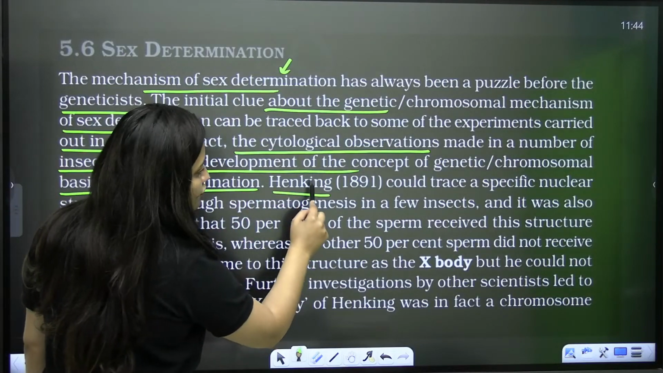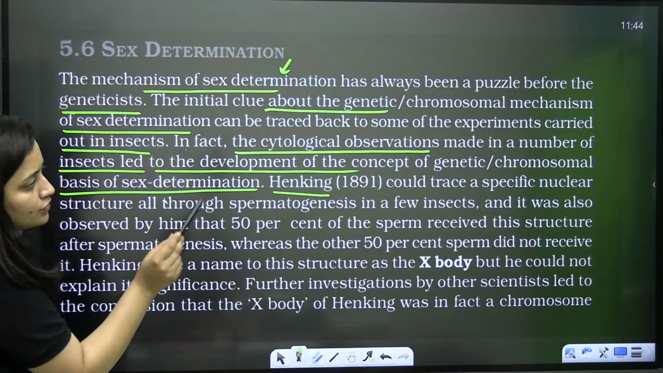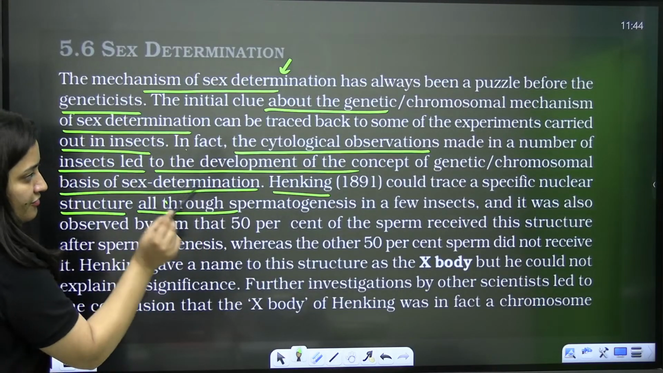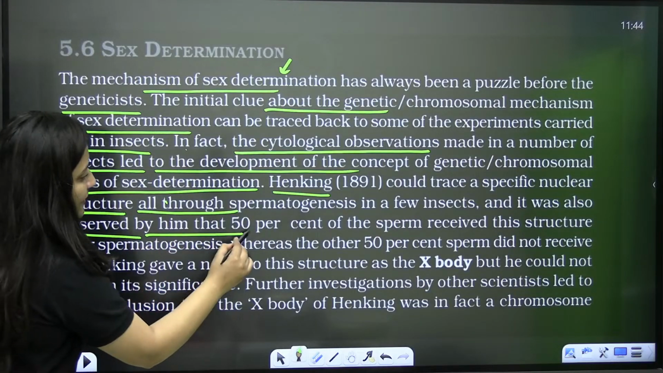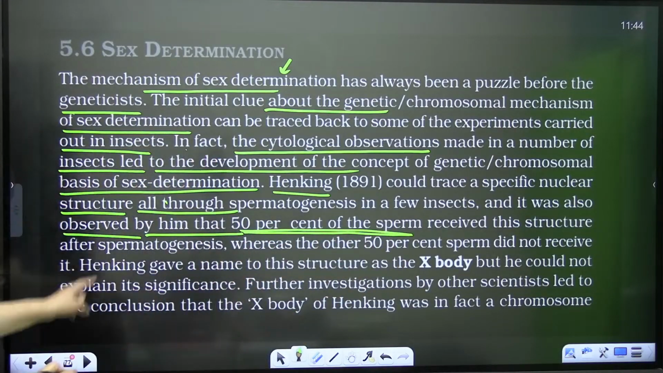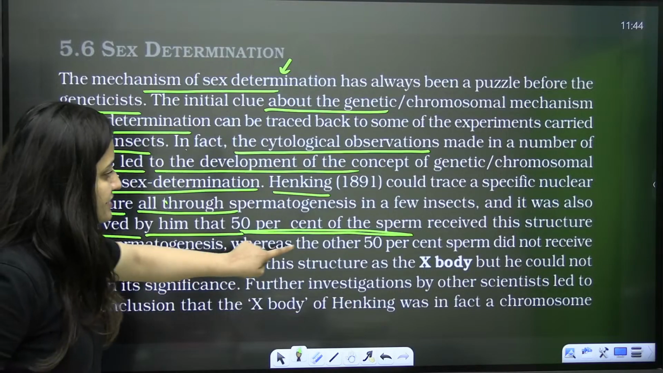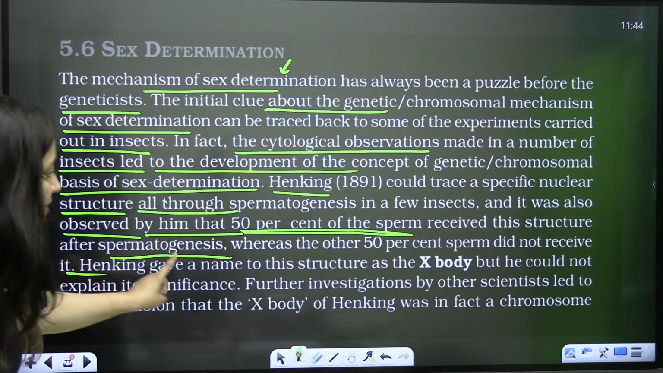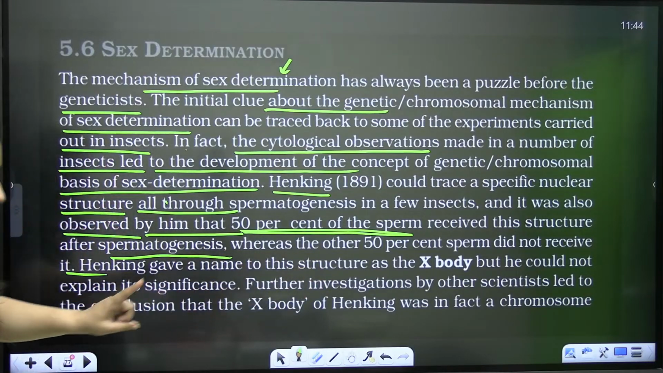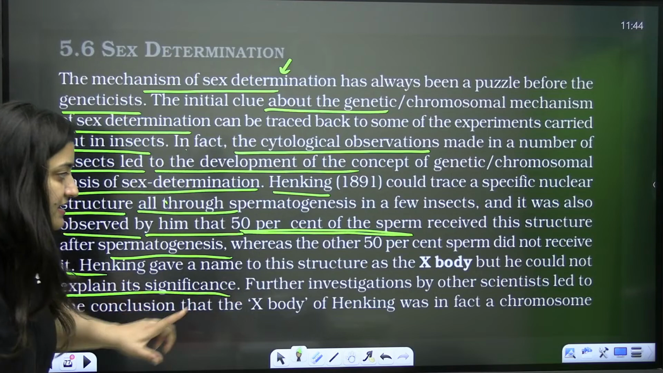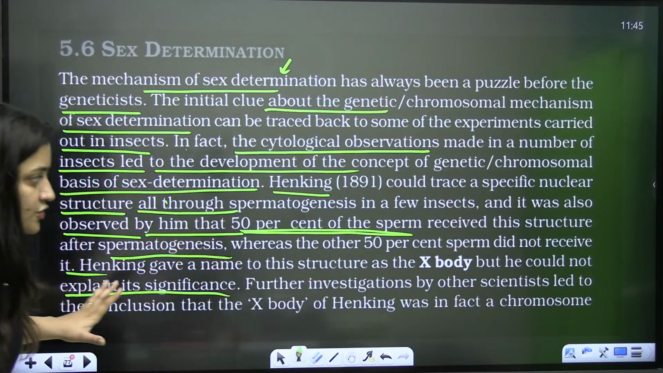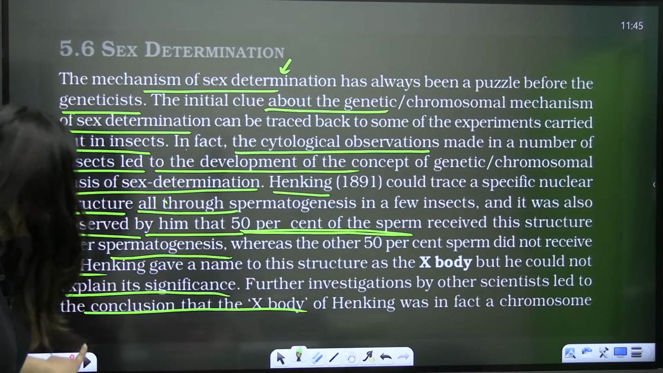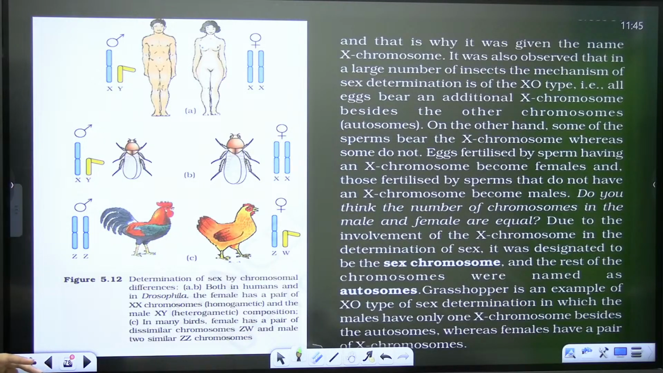of sex determination. So Henking in 1891 could trace a specific nuclear structure all through spermatogenesis in a few insects, and he also observed that 50% of the sperm received the structure after spermatogenesis, while the other 50% did not receive it. So Henking gave a name to this structure, the X body, but he couldn't explain its significance. Further investigations by other scientists led to the conclusion that the X body of Henking was in fact an X chromosome. Okay.